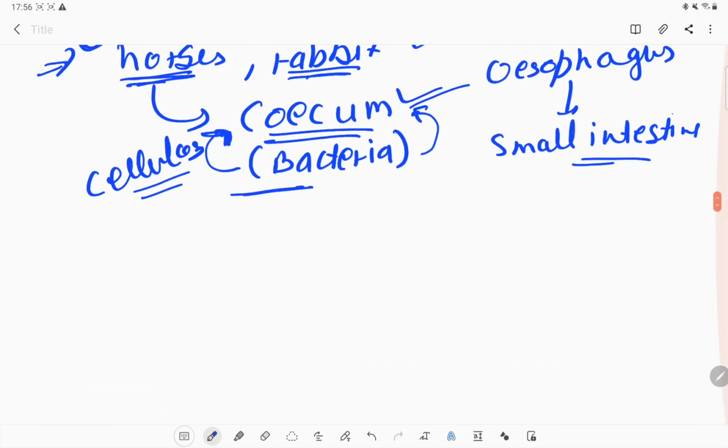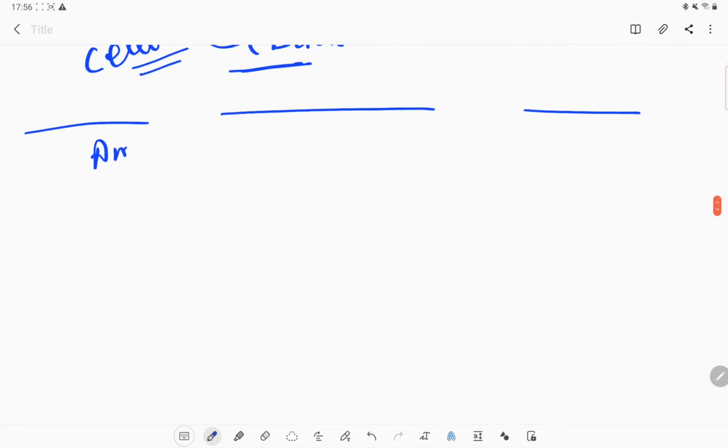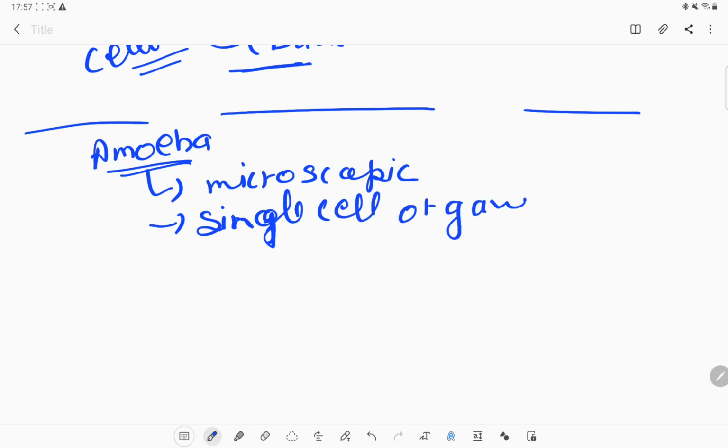Okay, now we will talk about the digestion or feeding of another organism, how a normal amoeba can feed on food particles. What is the amoeba? It is a microscopic, single celled organism. It has just a single cell, and that single cell will perform all the functions. Normally it is found in pond water.